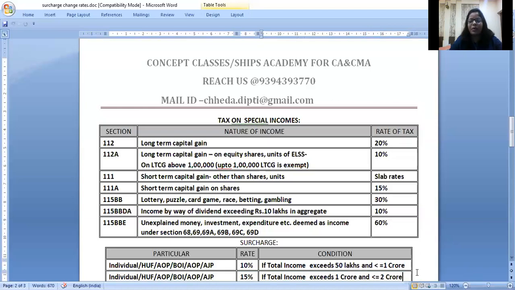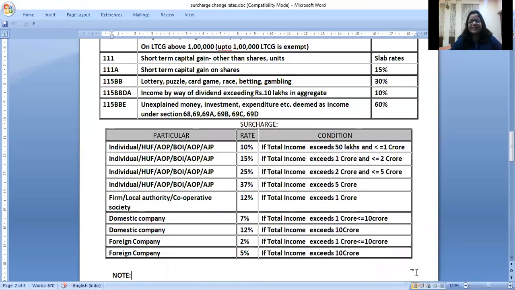So now the most important part for all of you, look at this. There's a change in the surcharge rates from last year. Individual, HUF, AOP, BOI, AJP, they all had surcharge only up to 15%. They have now added more slabs. Surely they will ask this question.